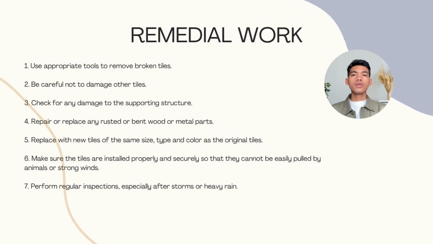Remedial work. Use appropriate tools to remove broken ties. Be careful not to damage other ties. Check for any damage to the supporting structure. Repair or replace any rusted or bent wood or metal part. Replace with new ties of the same size, type, and color as the original ties. Make sure the ties are installed properly and securely so that they cannot be easily pulled by animals or strong wind. Perform regular inspection, especially after storms or heavy rain.